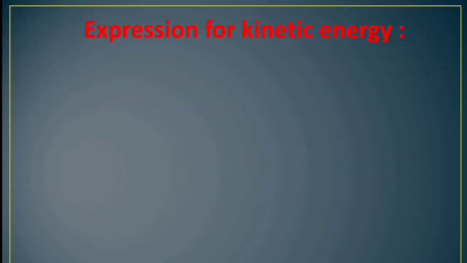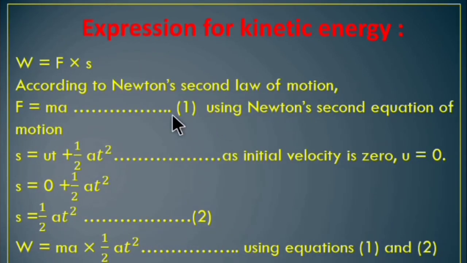Expression for kinetic energy: suppose a stationary object of mass m moves because of an applied force. Let u be its initial velocity. Here u is equal to 0. Let the applied force be F. This generates an acceleration a in the object, and after time t, the velocity of the object becomes equal to v. The displacement during this time is s. The work done on the object, W is equal to Fs.